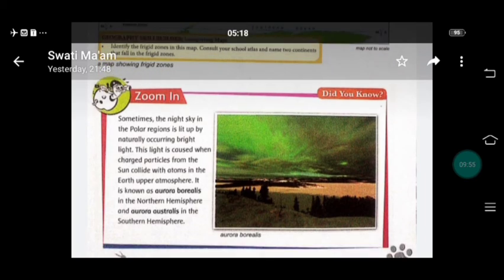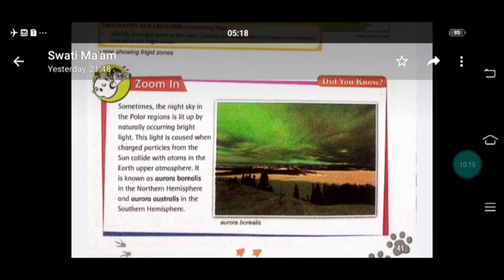So when the night sky in polar regions is lit up by naturally occurring bright light, that is called Aurora Borealis in the northern hemisphere and Aurora Australis in the southern hemisphere.